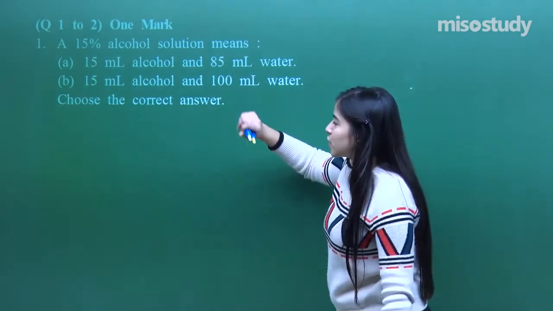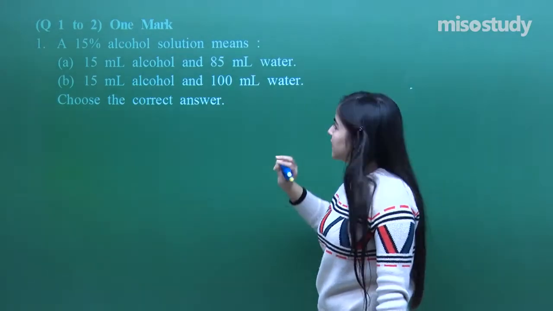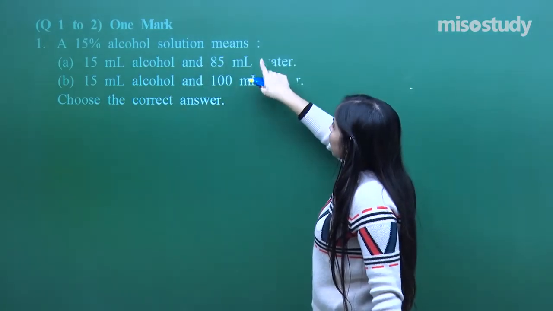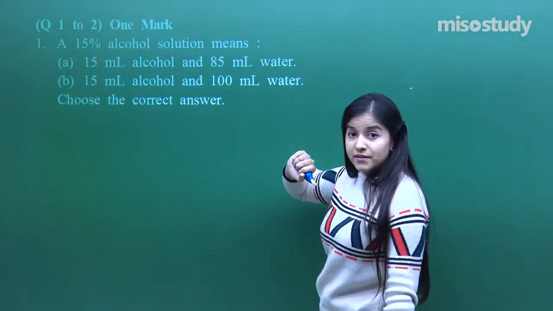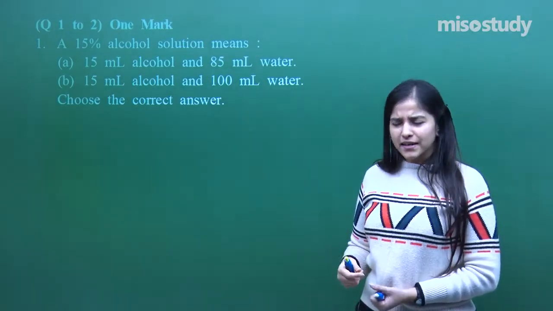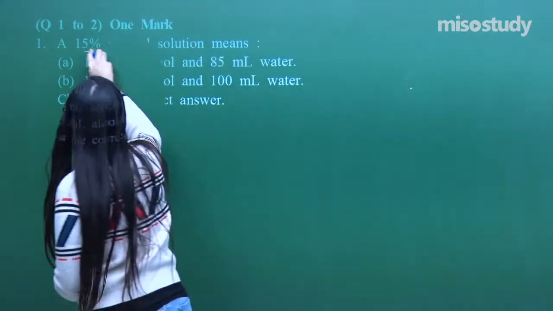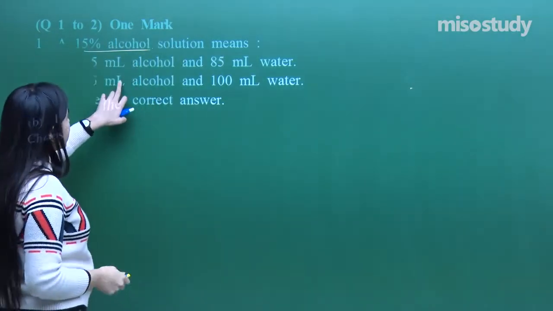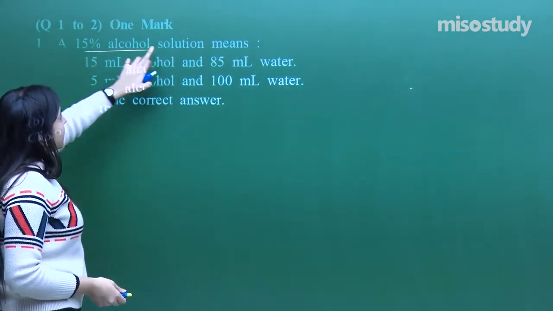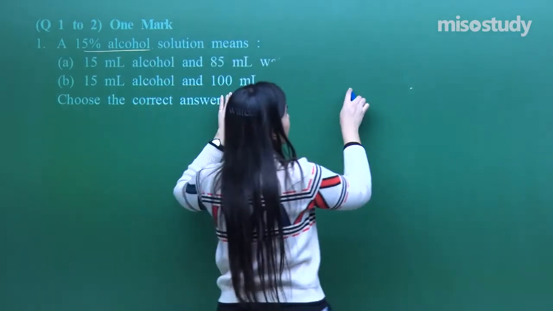As the instructions say, questions 1 to 2 will be of 1 mark, so you have to answer accordingly, in one-liners. A 15% solution of alcohol, what does that mean? We have actually discussed that: mass percent, volume percent. Here they are asking about the volume percent. So 15 ml will be dissolved in 100 ml. That is what the volume percent is.